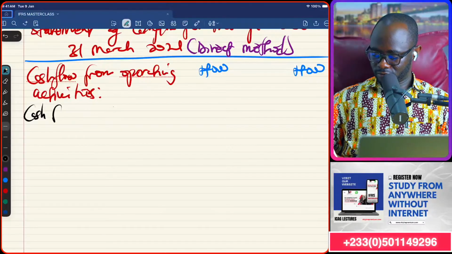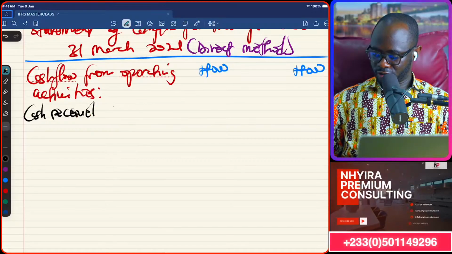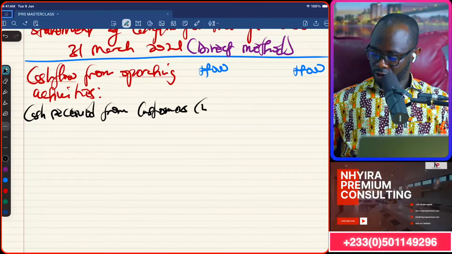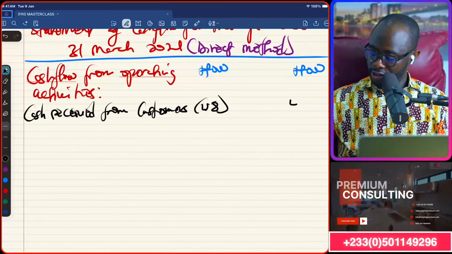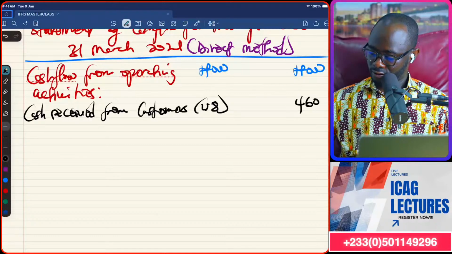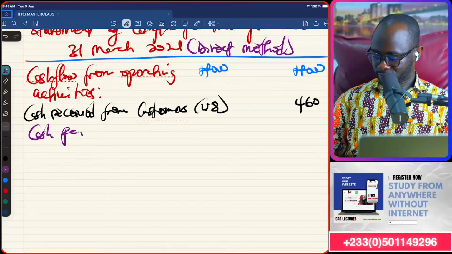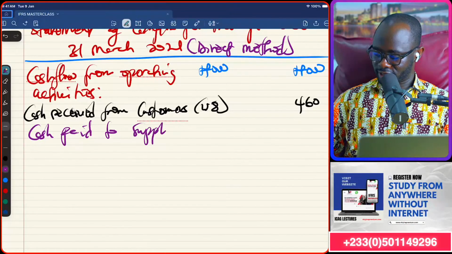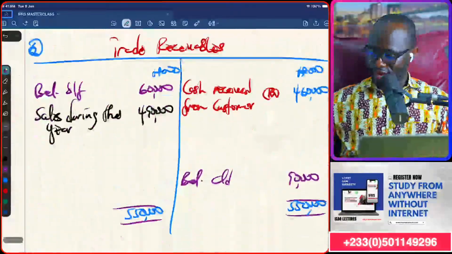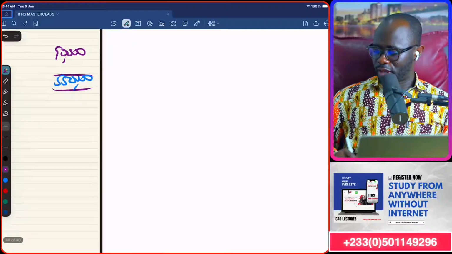So cash from, or maybe let's use the right word, cash received from customers. Workings 8, 460. Okay, 460. Stay with me. Now we need cash paid to our suppliers. And you know we got to work for that, so workings 9. Now, how do we get a cash payment to suppliers?